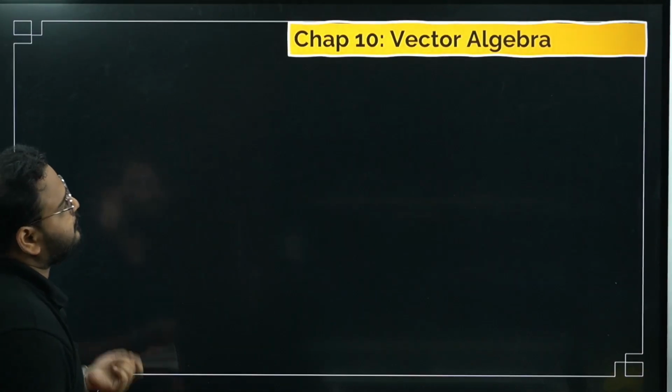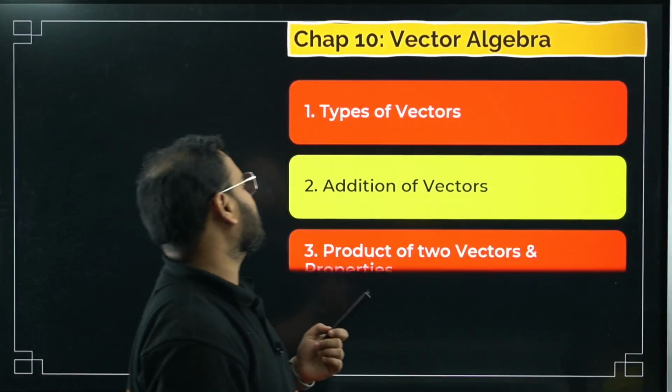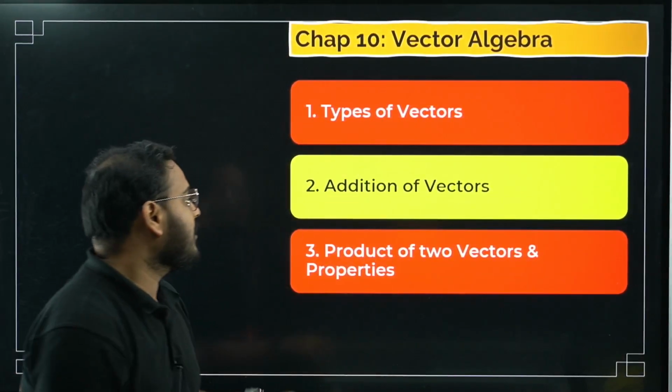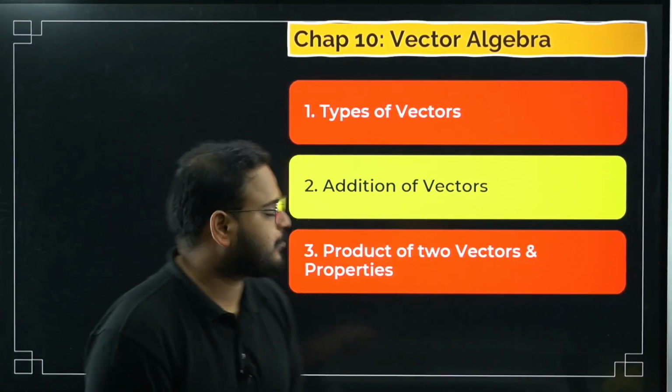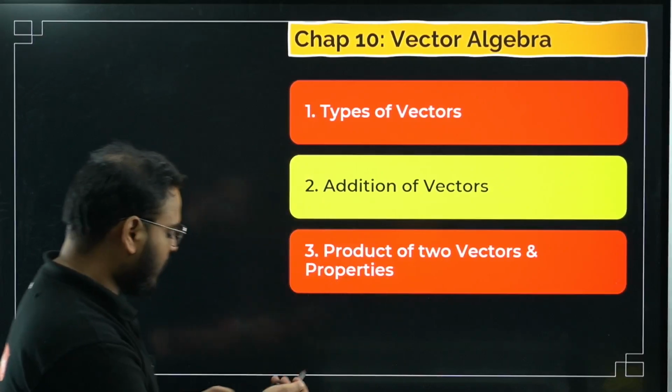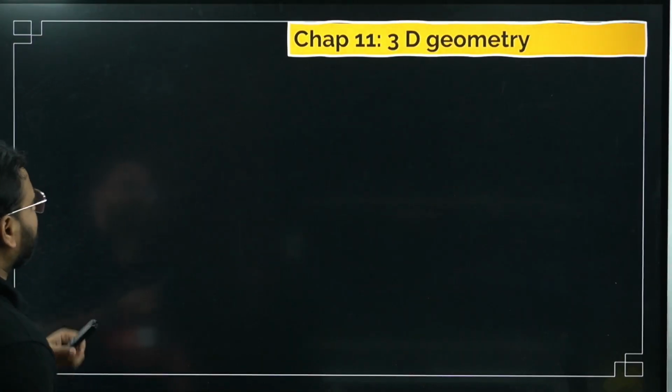Okay, chaliye. Next chapter, bacha, is vector algebra. Have a look. We have some types of vectors. Again, very important: addition of vectors. The questions keep coming on this, so please try that out. Product of two vectors and properties. Whether it is scalar product or dot product and vector product, you have to know all of that.